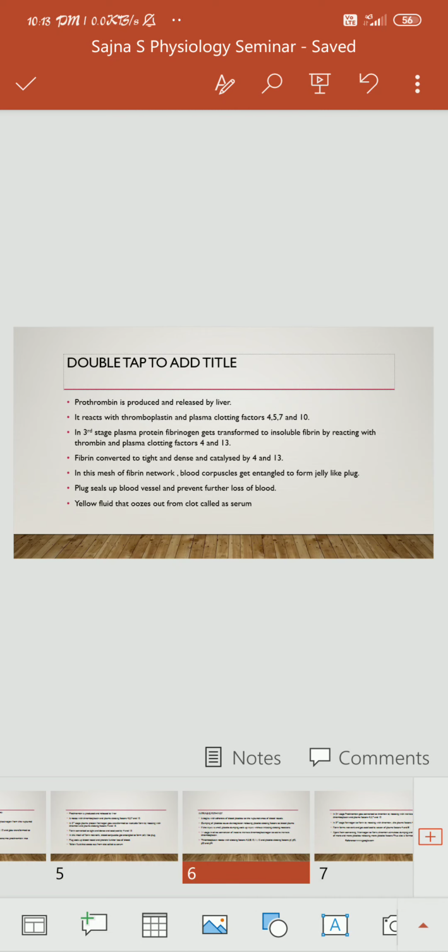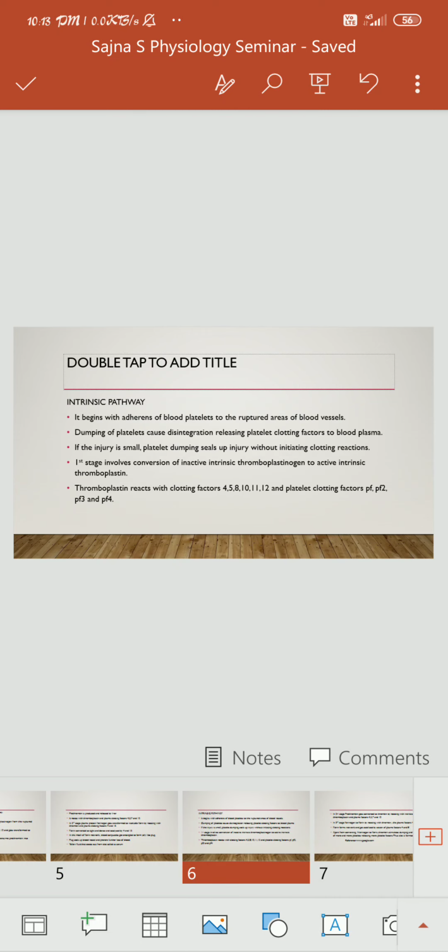And the next is the intrinsic pathway. The intrinsic pathway of blood clotting begins with the adherence of numerous blood platelets to the ruptured areas of blood vessels. So numerous blood platelets gather together at the ruptured part of the blood vessels. This dumping or accumulation of blood platelets causes disintegration, releasing platelet clotting factors to the blood plasma.